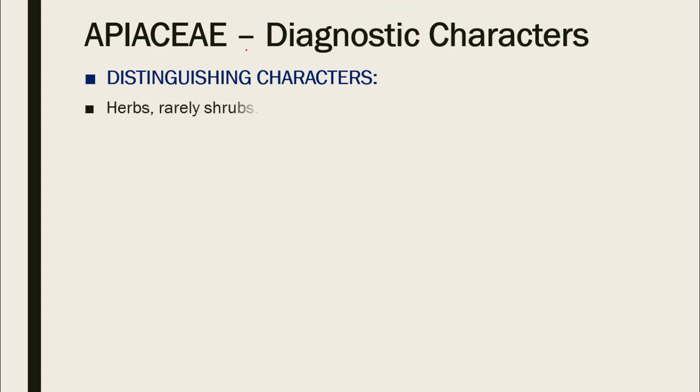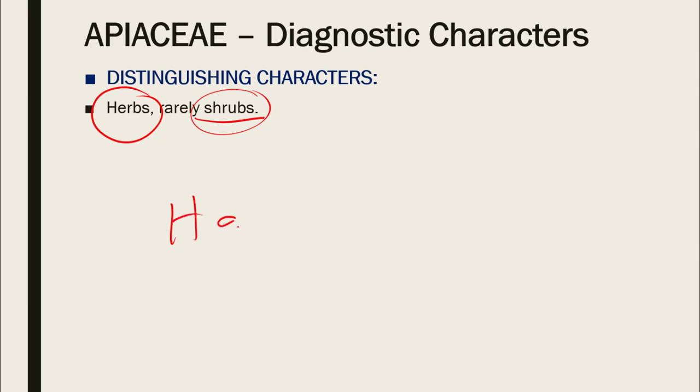So let's see what are these diagnostic characters for Apiaceae. So, herbs and rarely shrubs. This is one of the key features of Apiaceae or the carrot family Umbelliferae, that these plants are mostly herbs. Okay, so what is a herb? This is our first term that we have encountered today. Next is shrub.